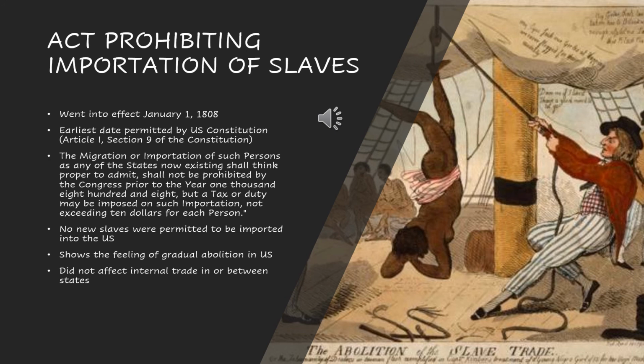So the fact that you weren't allowed to trade in and out of the country was definitely a positive step towards the end of the slave trade, but you were still allowed to trade through the entirety of the inside of the U.S. So this is what we mean when we talk about this gradual abolition, because nothing was happening fully. Little steps were being made to finally get rid of slavery.